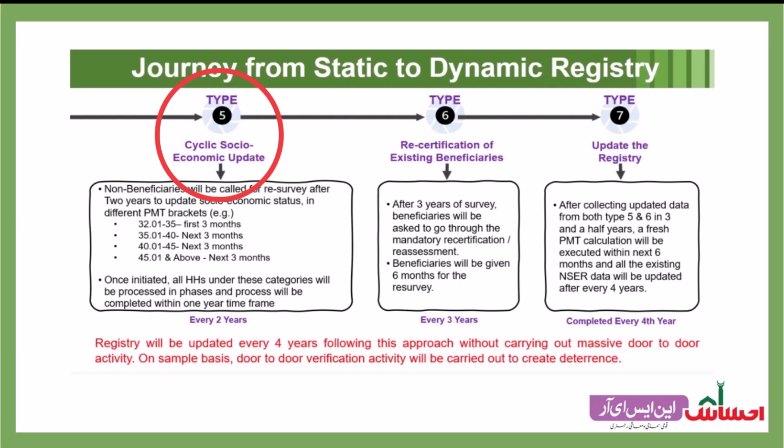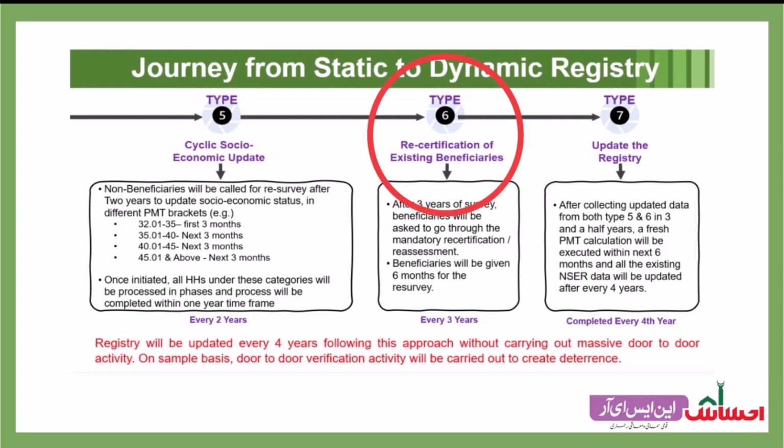Through this exercise, the revised PMT will be calculated based on the updated information provided, and additional households will be enrolled as Ehsaas beneficiaries if their revised PMT is below the threshold set for Ehsaas programs. We had planned calling people on a staggered basis in 2024 on the basis of their PMT score, and to complete the process within a year. And then this would be a cyclical process from there on, every 2 years.